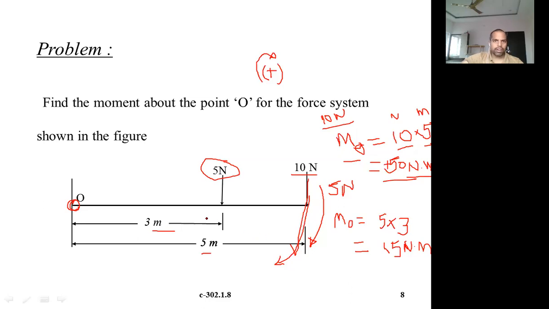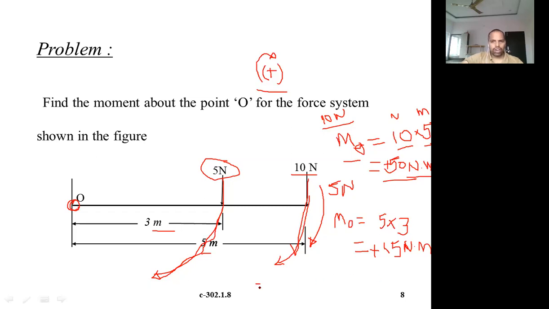And what is the direction? You have to mention whether it is positive or negative, clockwise or anti-clockwise. Again, this is a downward force, so it will create a moment in this direction, just like the hands of your clock, which is clockwise. We assume the clockwise moment as positive. So we have calculated the moment at O due to these two forces and also assigned the sign, plus or minus, meaning clockwise or anti-clockwise.